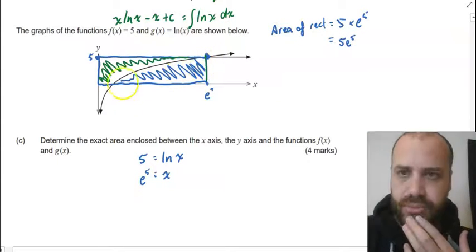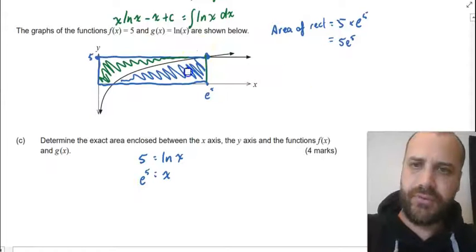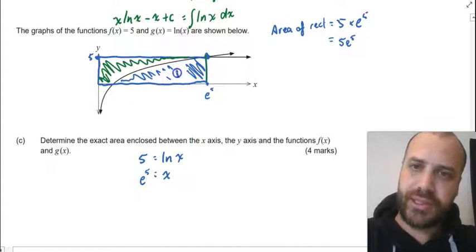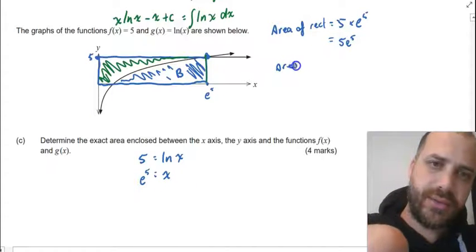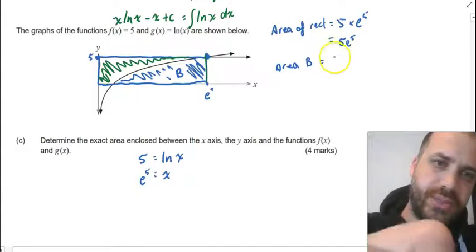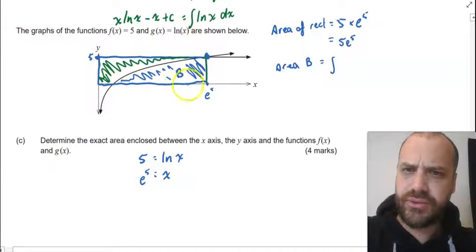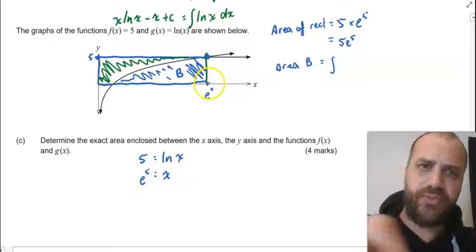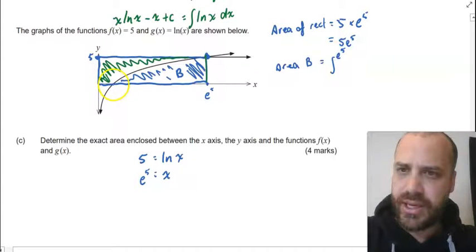Now I need to find this blue area here. Given I won't be using different colours in the exam, I'm just going to label this area B, and I'm just going to say area B equals the integral. Okay, now what do I need? I need the integral between this top value, e to the 5, and that value there.